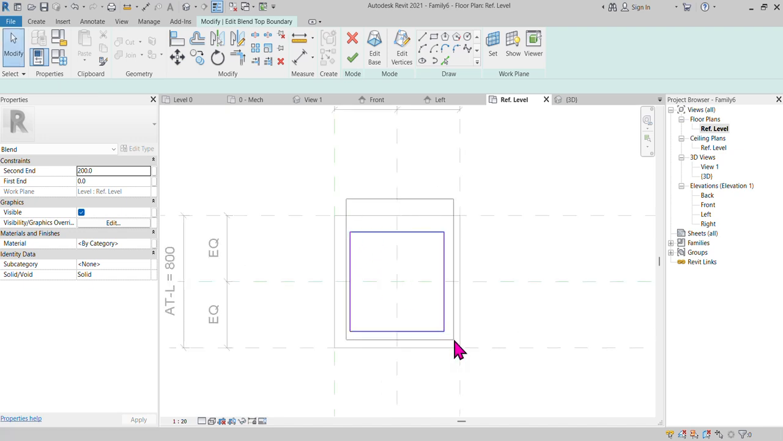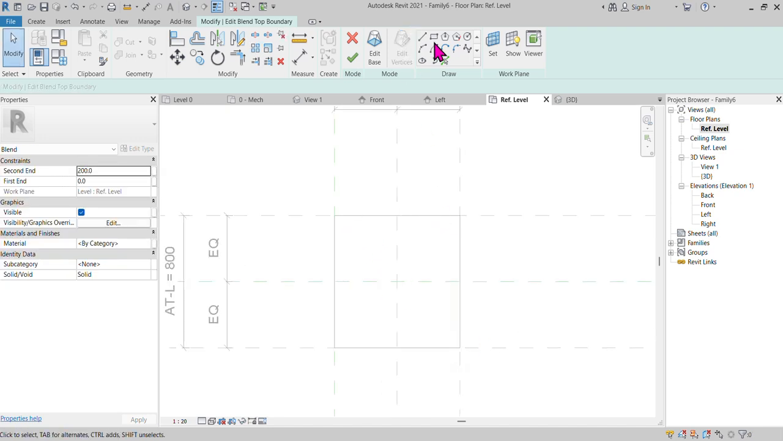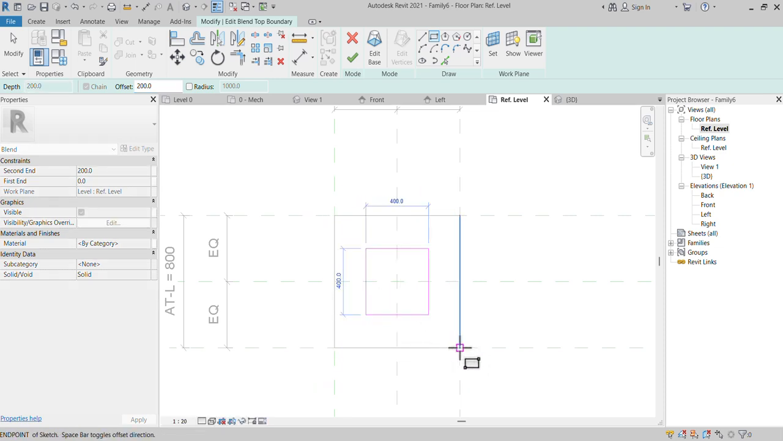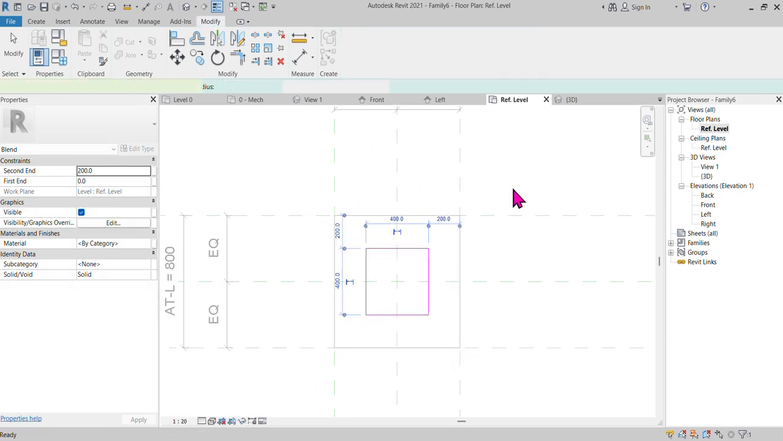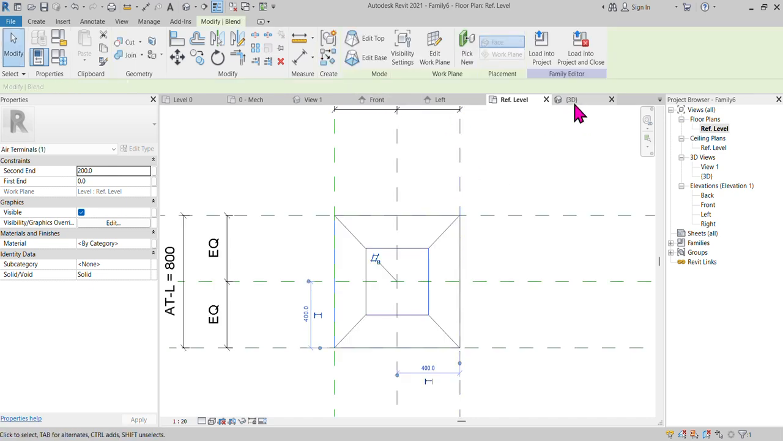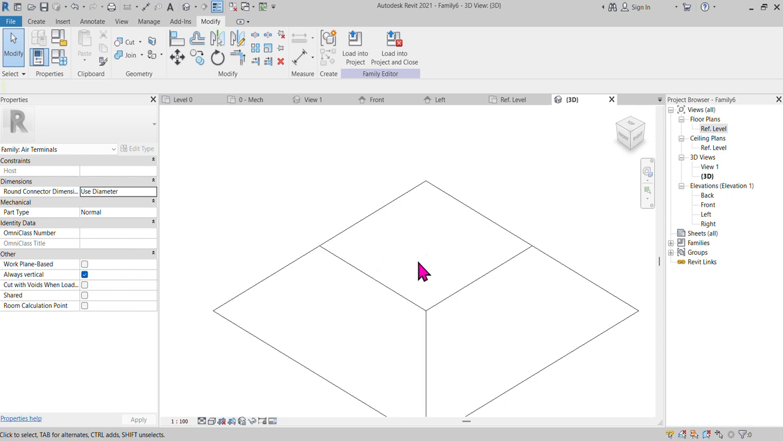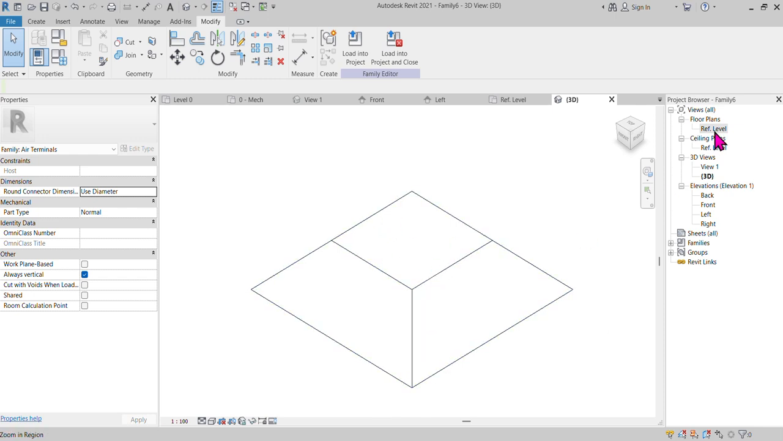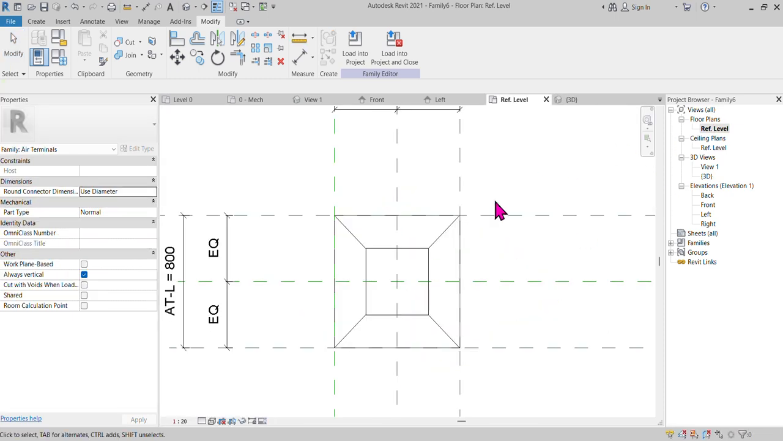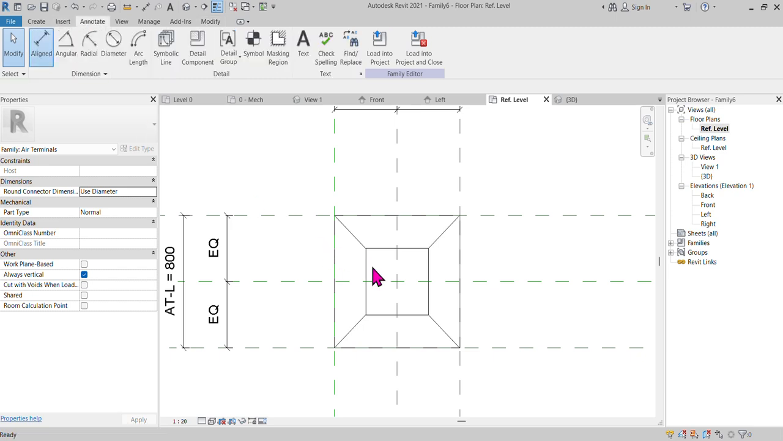You can just remove this, go back to your rectangular, make it 200 offset. Click here, spacebar, and fix it. Now you can go back to your 3D. It's showing like this way. Okay, right. Now you can go back to your annotation.